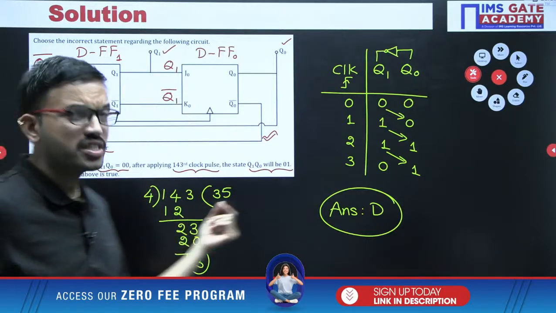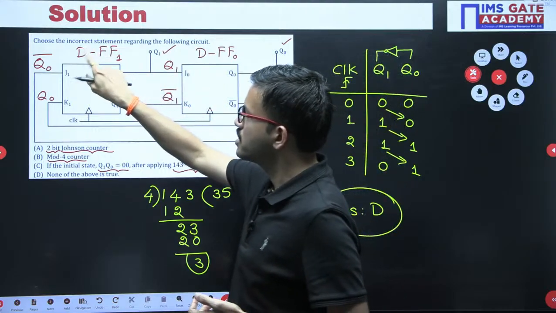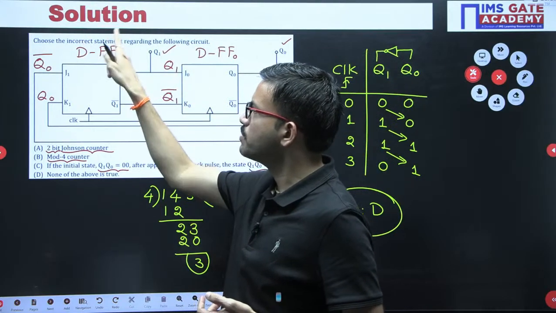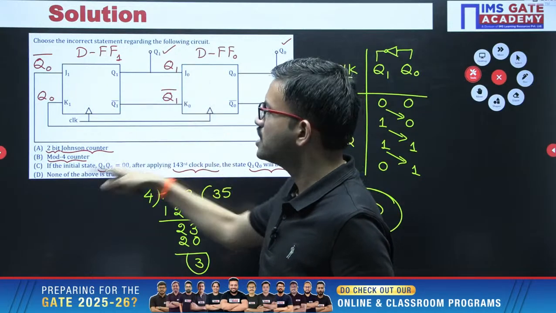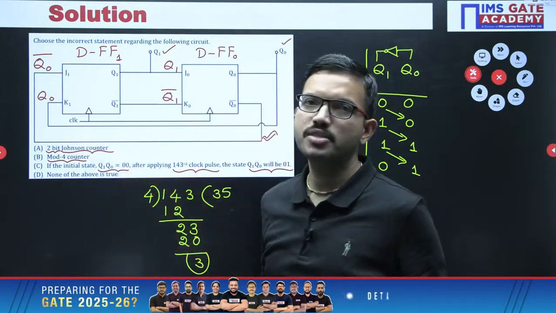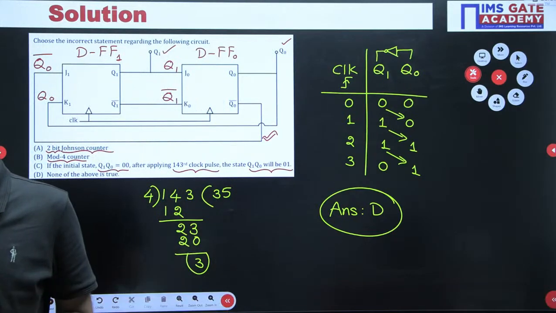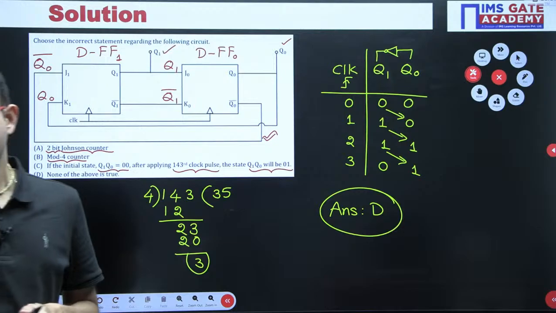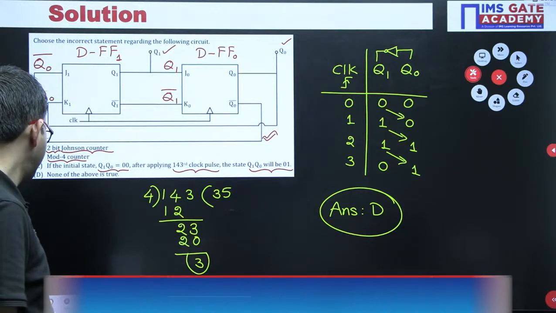Suppose the same question, if we want to frame as MSQ, you can have the statement like this: instead of the incorrect statement, choose the correct statements. In that case, option A, option B, option C, those 3 choices are correct. I hope it is clear for everyone.